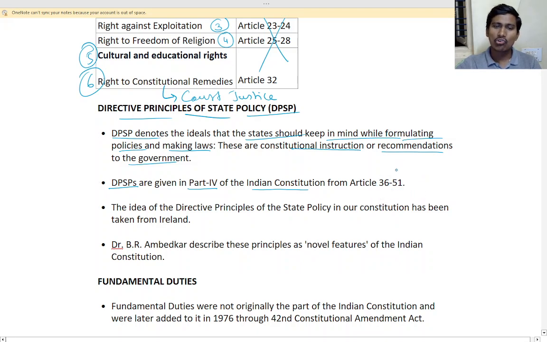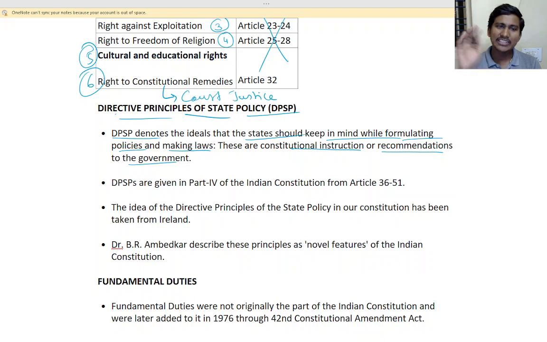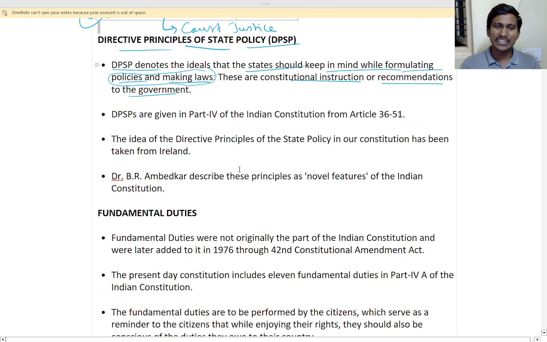You don't need to remember the articles, just remember what DSPs are, that is, directive principles of state policy. These are the instructions for the government in making policies. You don't need anything other than that.